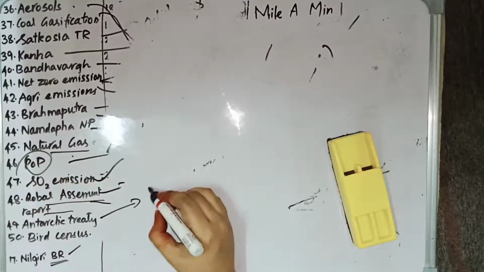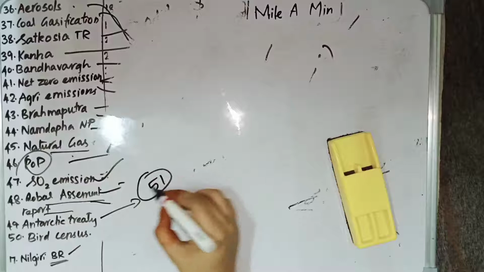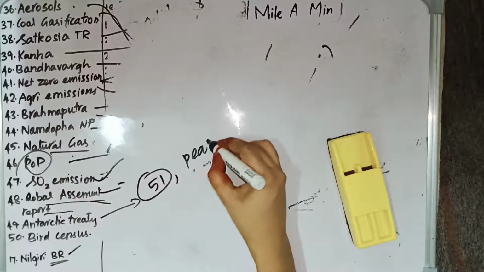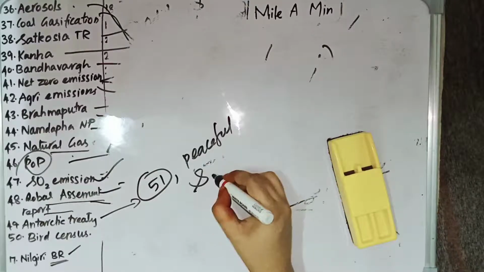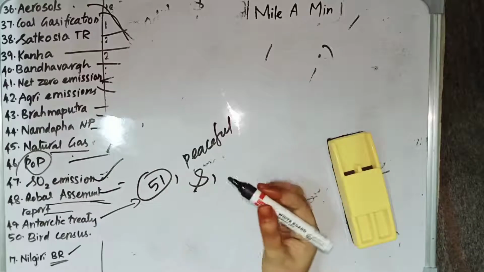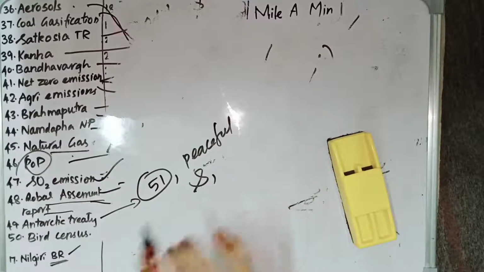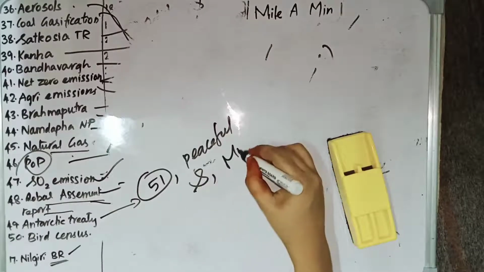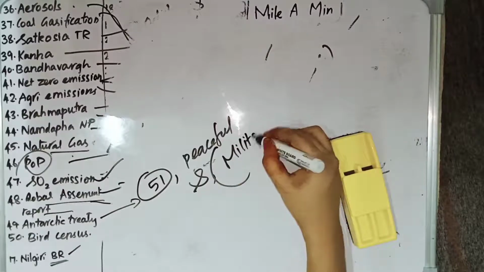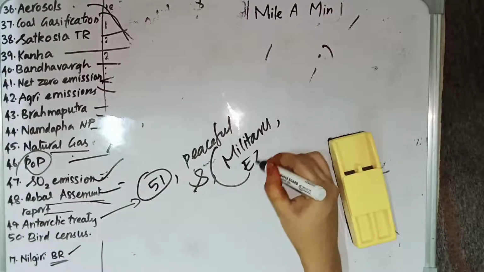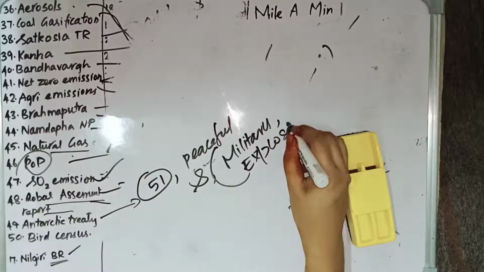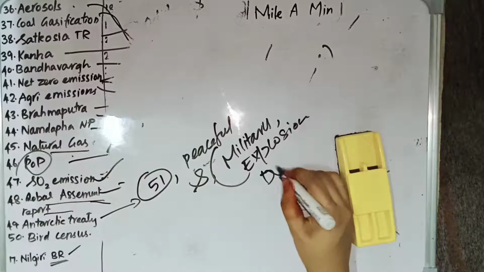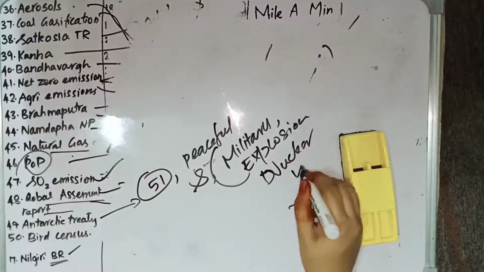Then in the Antarctic Treaty, 51 countries have signed the treaty, and it says that Antarctica can be used for peaceful purposes and for scientific research, but it should not be used for military activity. It prohibits military activity and explosive activity, so nuclear explosions and dumping of nuclear waste are prohibited in this Antarctic Treaty.